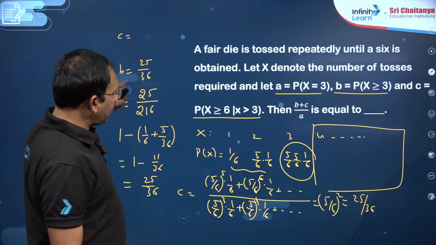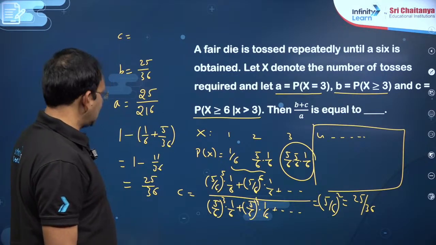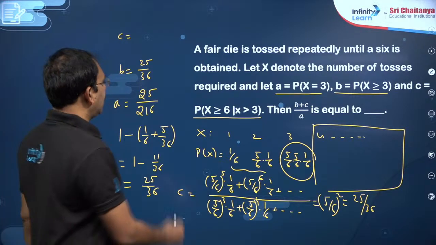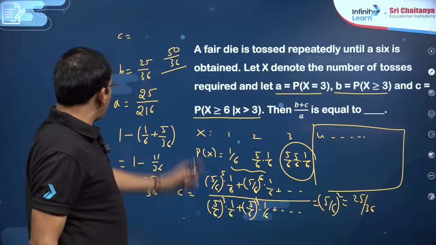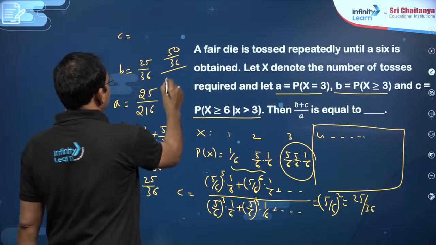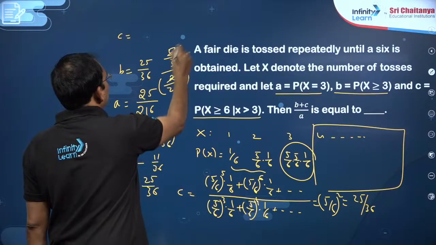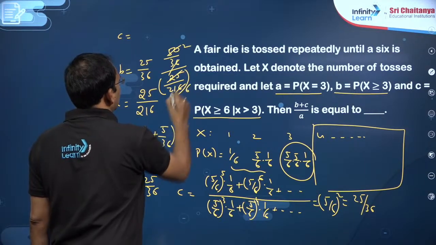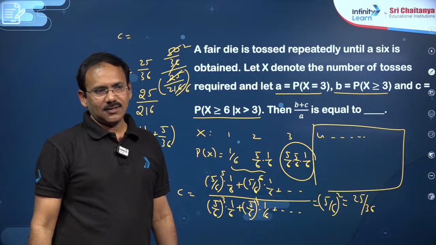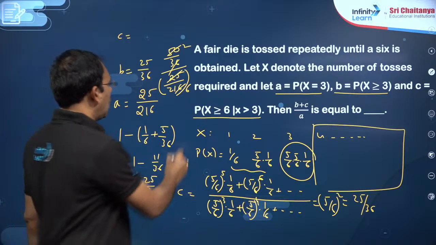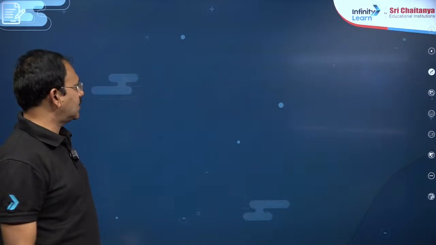So you want B plus C by A: 25 plus 25, that is 50 by 36, divided by A, which is 25 by 216. You just compute now, 36 6 times, you will get 6 into 2, which is 12, is the answer. So the point here is how to compute this probability. This is a conditional probability case, my dear friends.